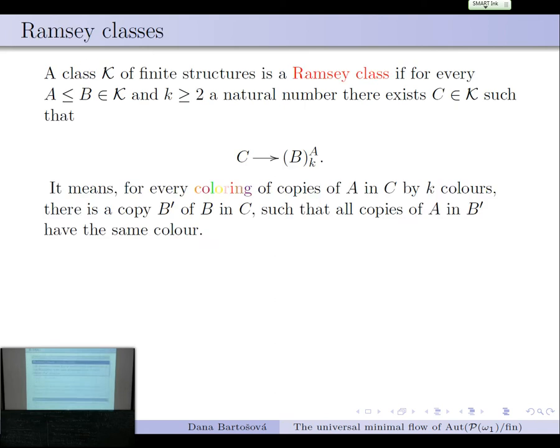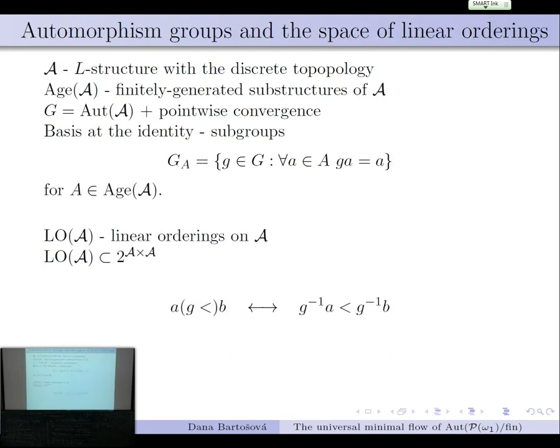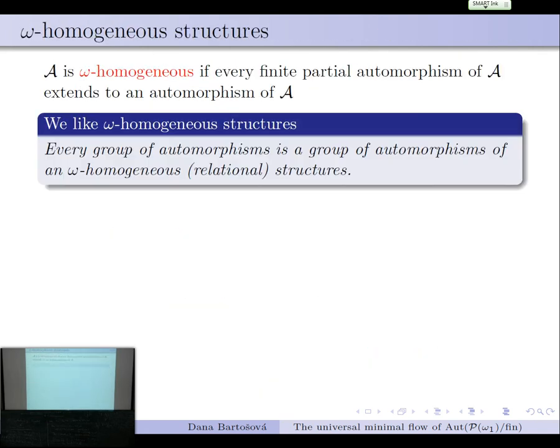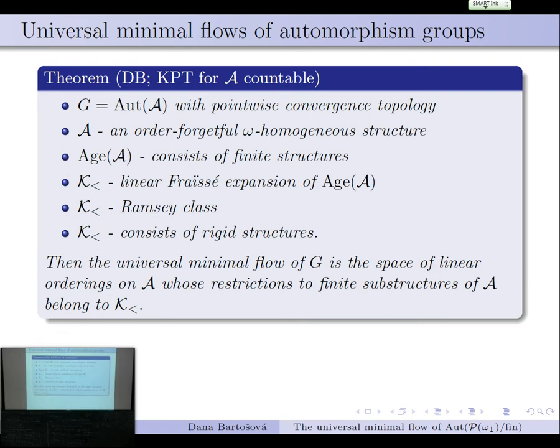And that's exactly the reason, because in the uncountable case you cannot. So what does generic mean, you don't know what it is? In what sense? It means that we do not know whether there is a linear ordering on, for instance, power set of omega modulo finite, such that the group of automorphisms fixing that would be extremely amenable, and G over the group of automorphisms over that one, the completion, would be the universal minimum flow.